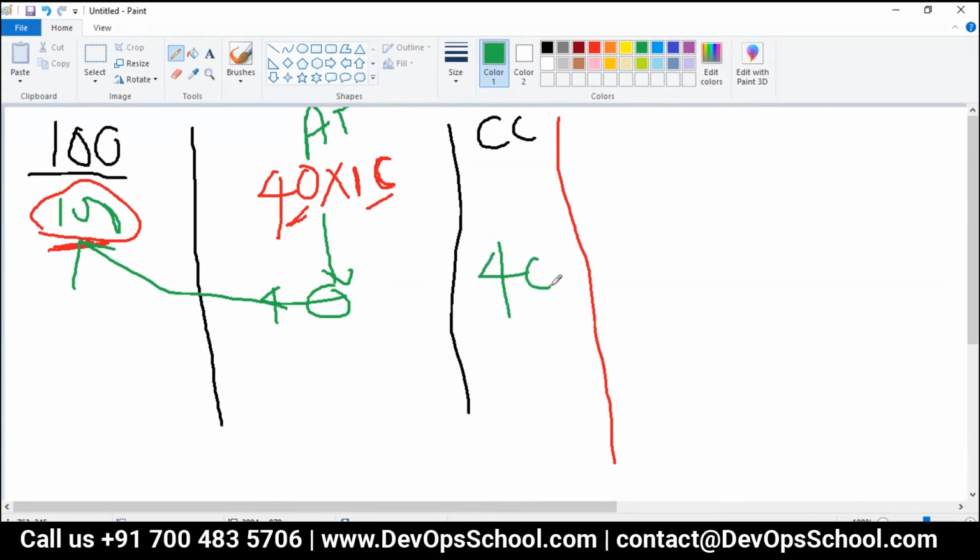%40. Correct, na? Yeah. But next one is test coverage. What is a test coverage? You know, test coverage will be 100%. Why? Think and tell me. Test coverage would be 100%. Why?